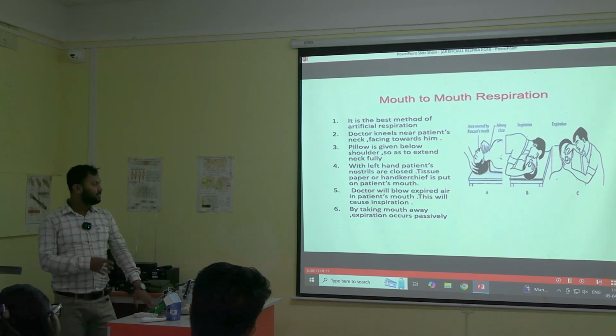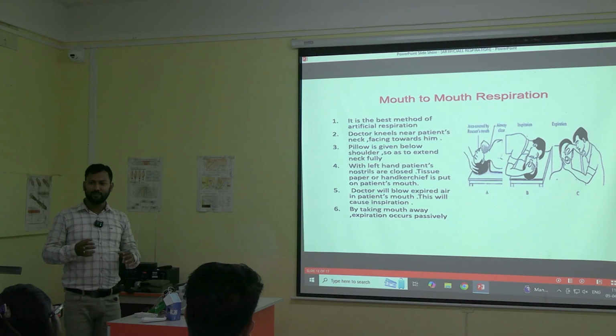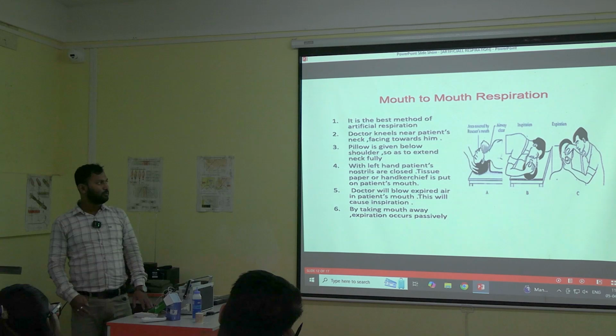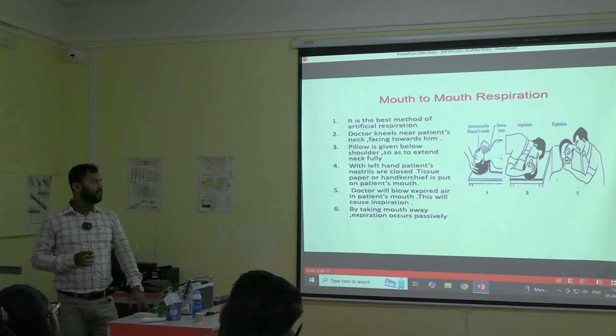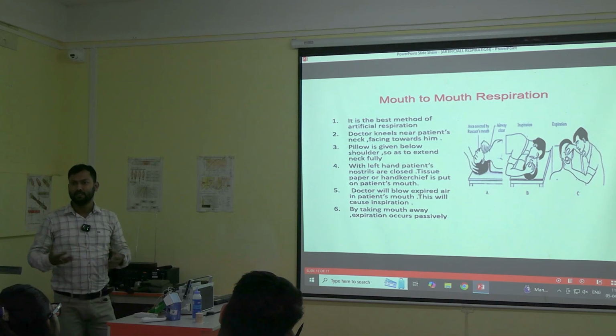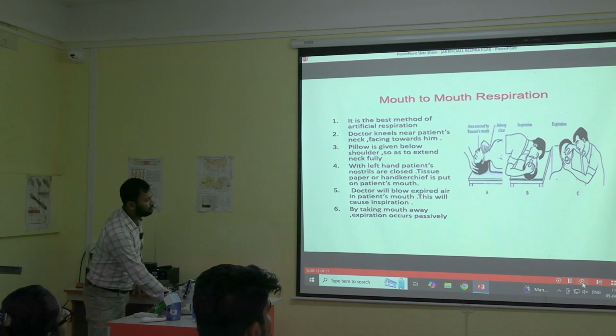So in this case, when we are taking the mouth away, we are expiring and the patient is inspiring. After we pull our mouth back, the patient is inspiring by himself. And one thing more I would like to add, this is beneficial because it sometimes helps the patient to regain respiration, because we are giving carbon dioxide. That carbon dioxide may sometimes stimulate the respiratory centers. We are giving this much carbon dioxide into the patient's lungs, and it will go into his brain. That will stimulate, and the patient might start breathing again. That will be helpful. In this case also, the expiration will be passive. It will not be active.